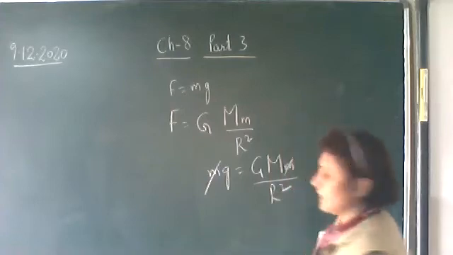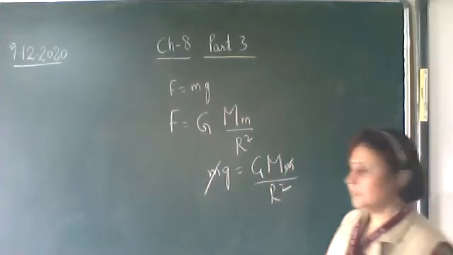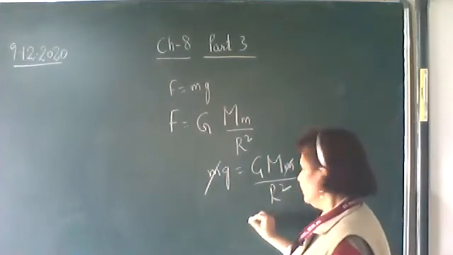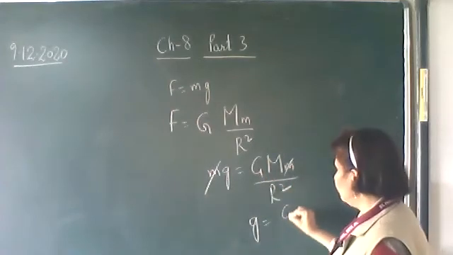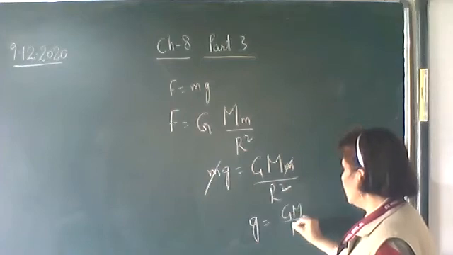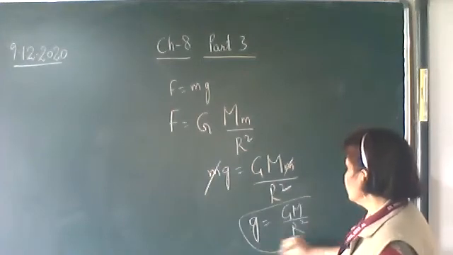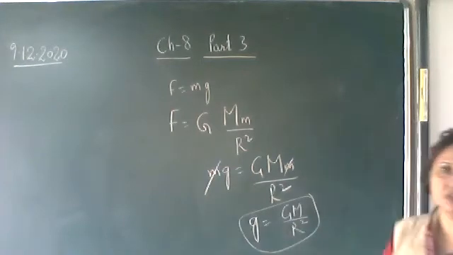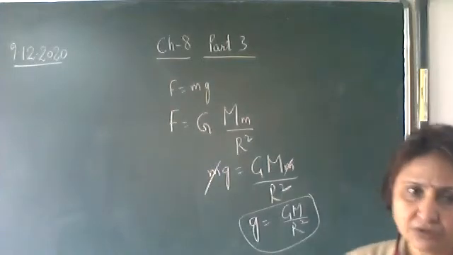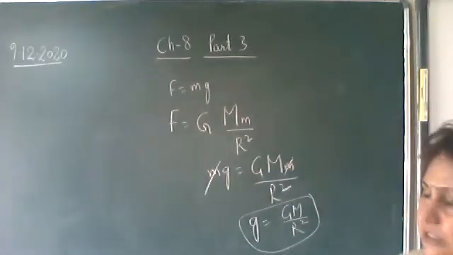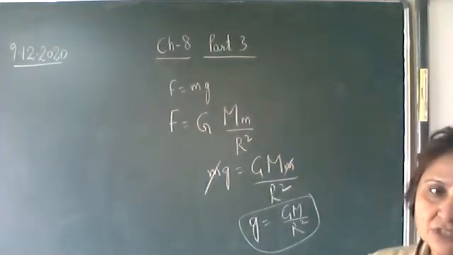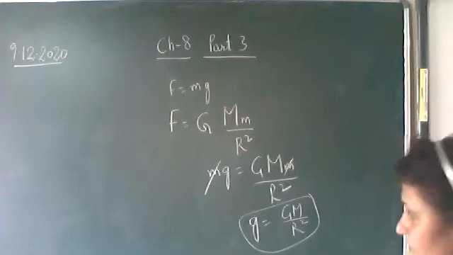Mass of the body cancels out, and hence the acceleration due to gravity is related to capital G by the formula g equals G M upon r square. So this is the relation between acceleration due to gravity and the gravitational constant. We have already discussed this in the previous class. So small g and capital G are related by this equation.